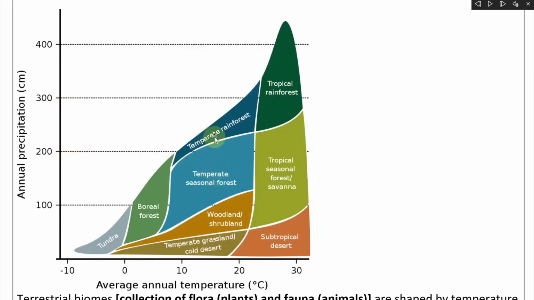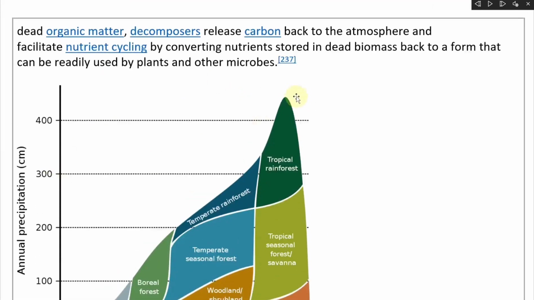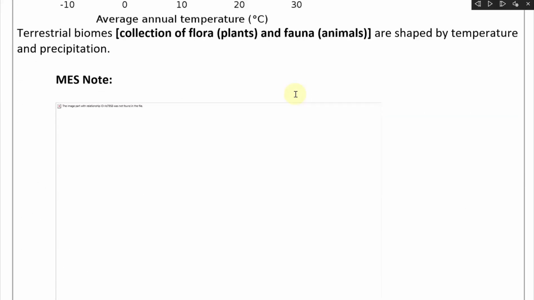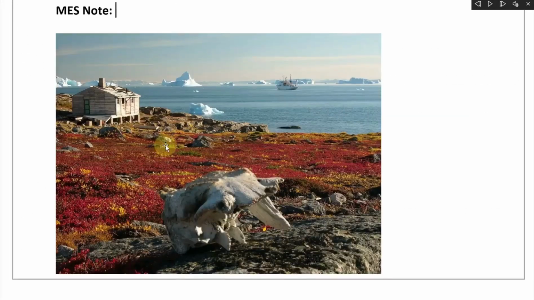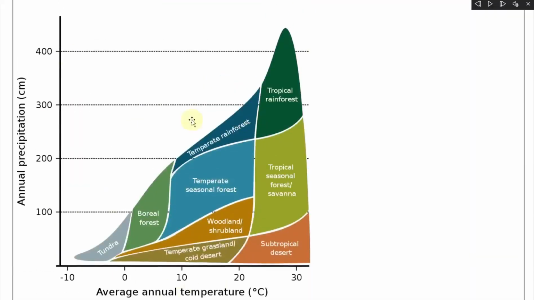And then you have this temperate rainforest, so it's not too cold or too hot, but it's very high precipitation. Then you have the subtropical desert, so even hotter, and the precipitation is still very low. Then you can also have a tropical seasonal forest or savanna, so it's very hot with medium rain or precipitation. Then you could also have a tropical rainforest, which is super hot with very high precipitation. That's quite fascinating. And now let's take a look at some images showing each type of these setups.